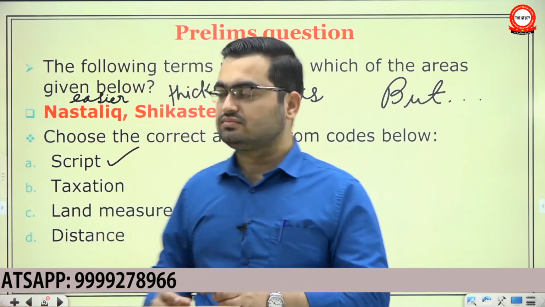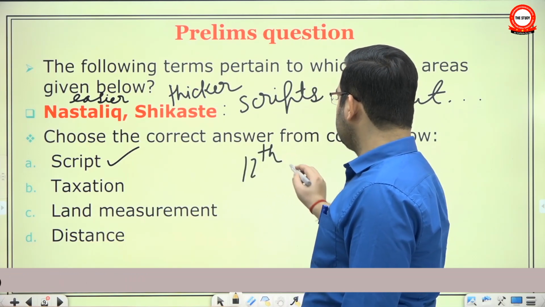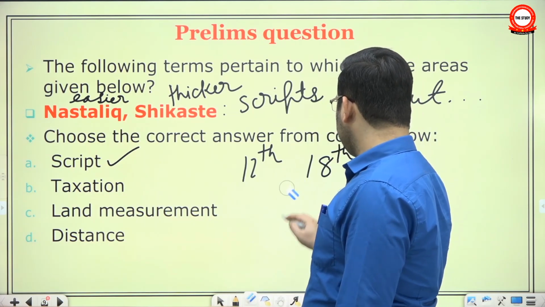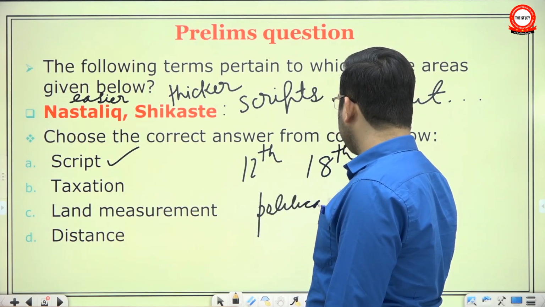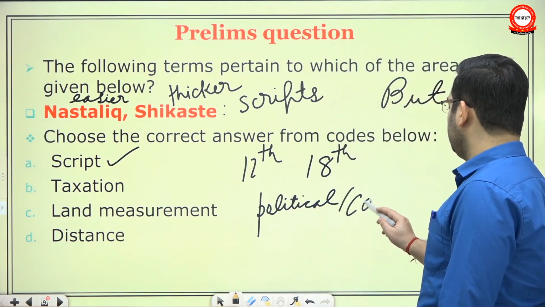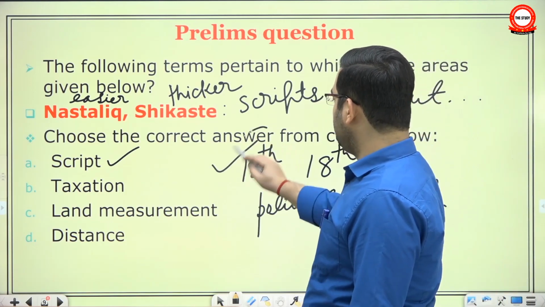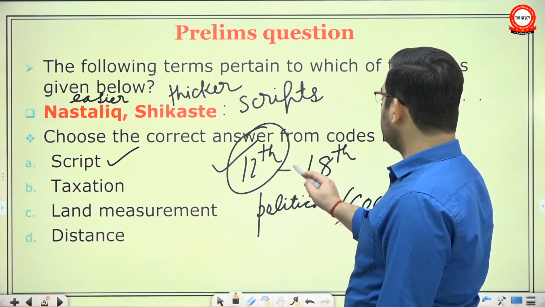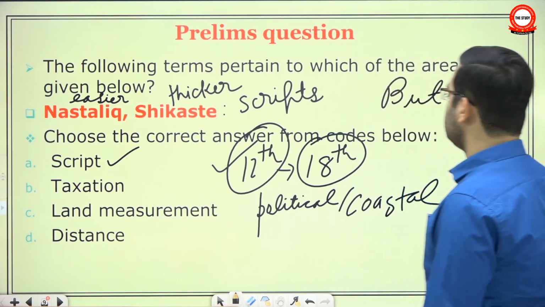Okay, say in the beginning we saw two types of maps. One was produced in the 12th century and one was produced in the 18th century. Now imagine someone was writing something on the political history of India, or writing about the beauty of coastal areas of India. When the original scholar had started writing, he would have used a map produced in the 12th century. But by the time of the 18th century, he would know that no, that map was highly inaccurate and I must use the new map produced in the 18th century.